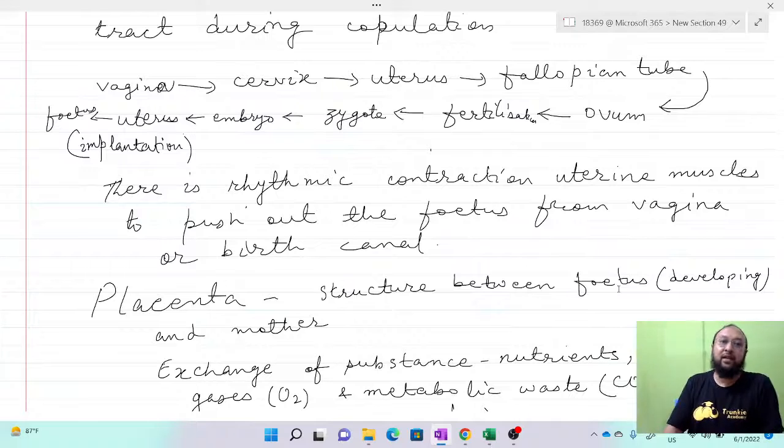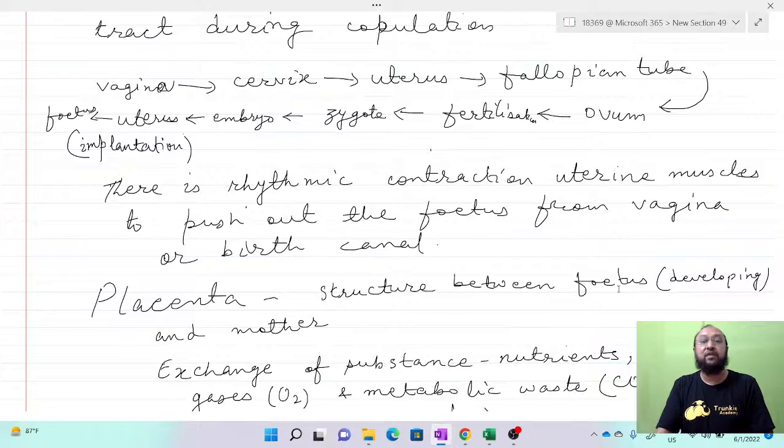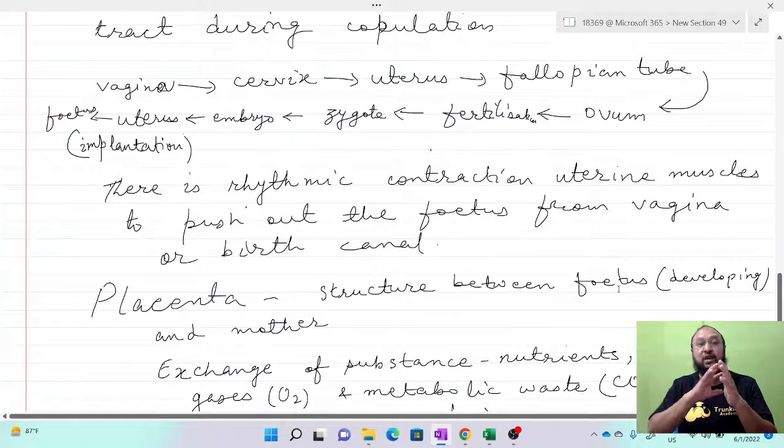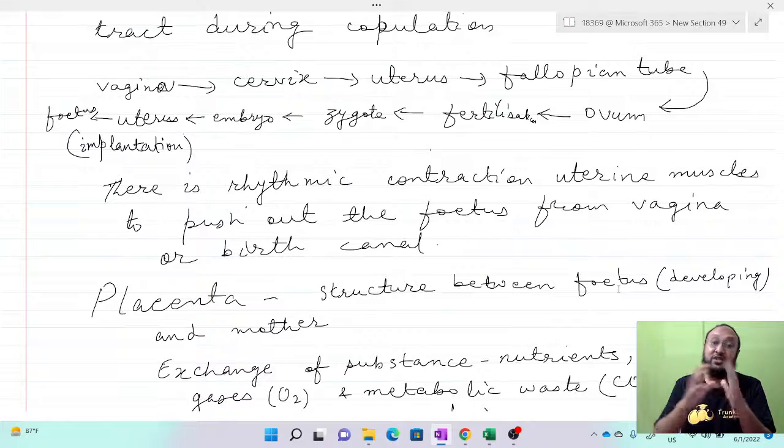When the fetus is fully developed and pregnancy is complete, it is ready to be delivered. Then there is a kind of reflex action. The movement of the fetus initiates rhythmic contraction of the uterine muscles to push out the baby from the vagina or birth canal.